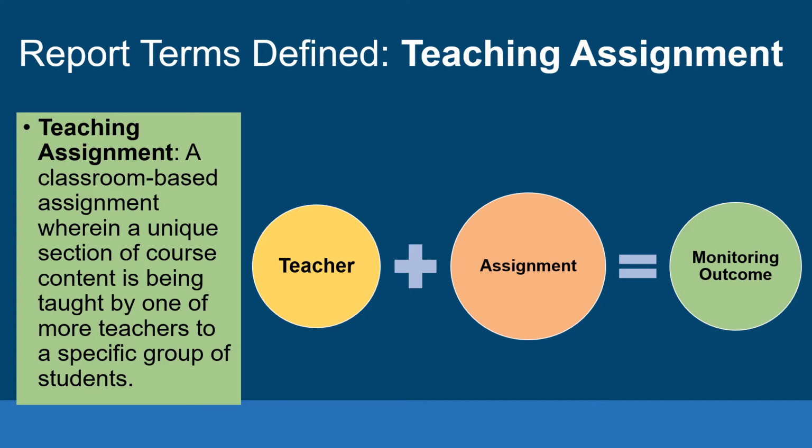For the purposes of the Teacher Assignment Monitoring Outcomes Reports, a teaching assignment is defined as a classroom-based assignment wherein a unique section of course content is being taught by one or more teachers to a specific group of students. It may be important to note that some teachers may also have non-classroom-based assignments, which are not included in this analysis. The word teaching is used to emphasize that these data are about assignments and not exclusively about individuals. As such, a monitoring outcome refers to a teacher and a specific assignment, not generally to a teacher.